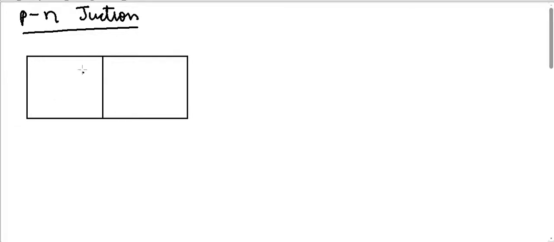Suppose this portion I have given an acceptor impurity. So acceptor impurity is a positive type. It is called an acceptor because there are bonds missing. So there is a hole here. We had defined what a hole is in our previous video. So it is positive and has a lot of holes. So I will write holes here. Lot of holes are there.